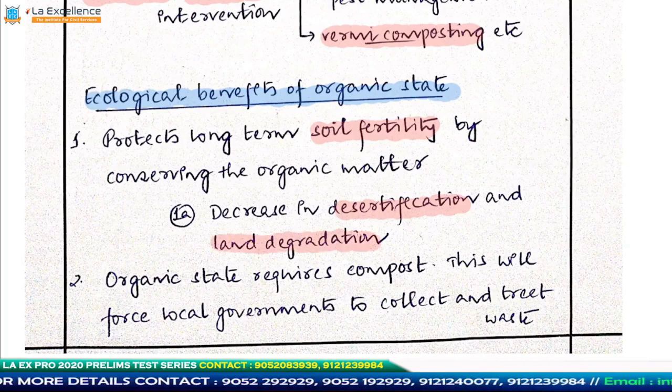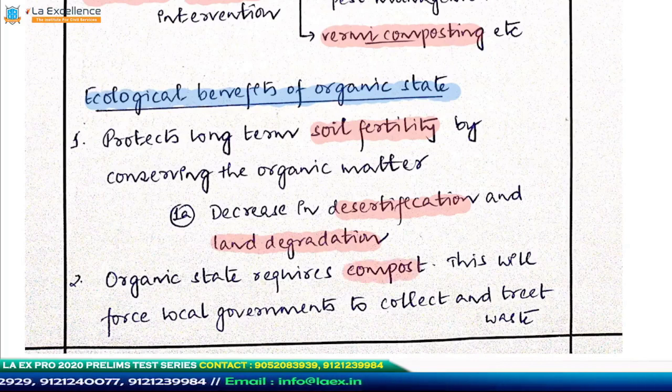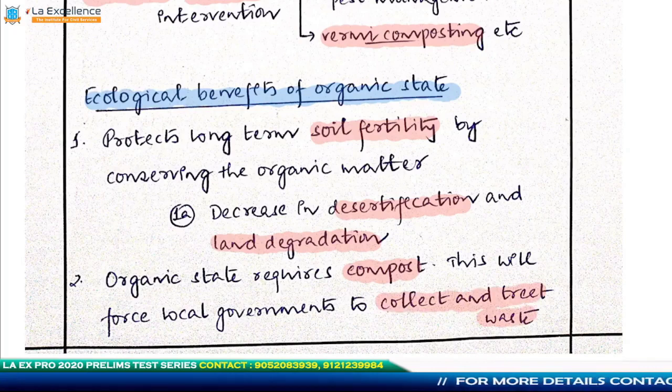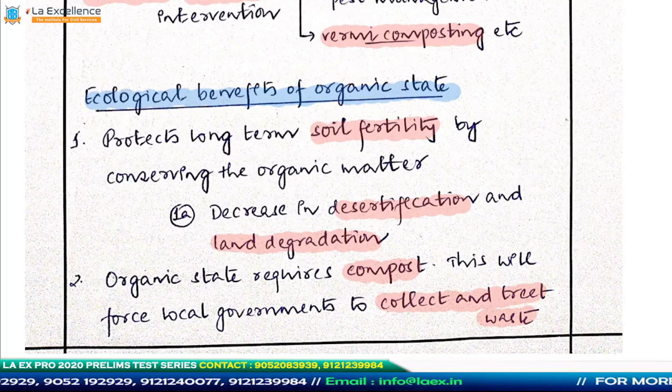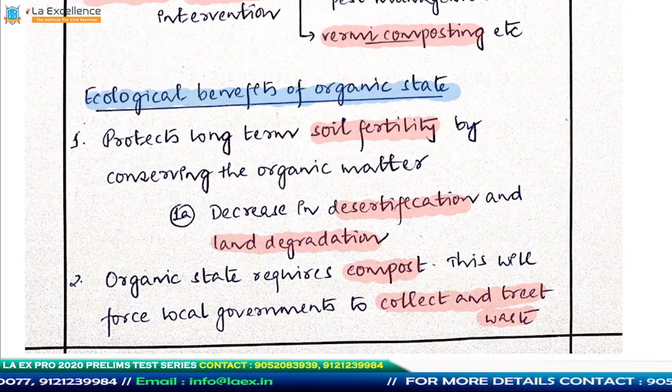In addition to this, an organic state basically tries to run on the principle of compost and green manure and so on. So if you need these kinds of manure, you are supposed to integrate your waste collection and treat your waste and then use it as your manure. Be it in urban areas or rural areas and so on, or semi-urban areas. In all these areas where there is some amount of cropping that is taking place, the waste has to be segregated, the organic part of it has to be treated and composted, and it can be used as compost. So that is another ecological benefit. There is waste segregation, there will be less pollution and so on.